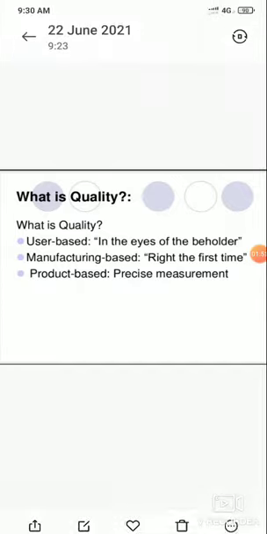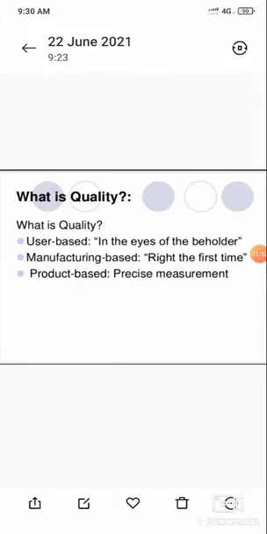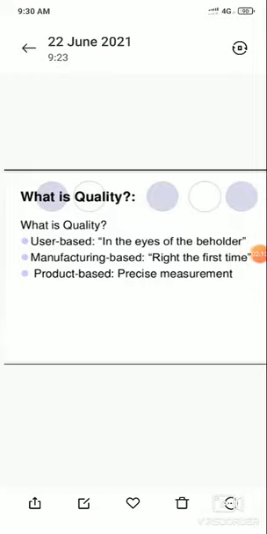If you want any additional practical definition, you can add here 3 basic definitions for user based, manufacturer based and product based. User based, in the eyes of the beholder. Second, manufacturing based, right the first time. And third, product based, precise measurement, that is quality work.